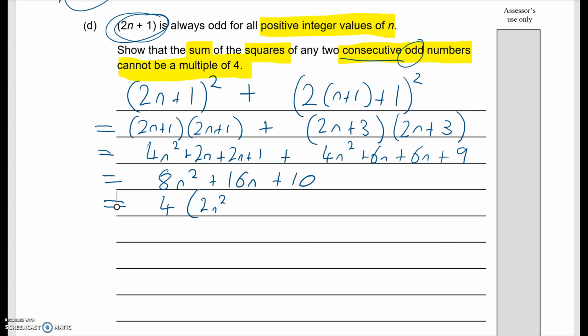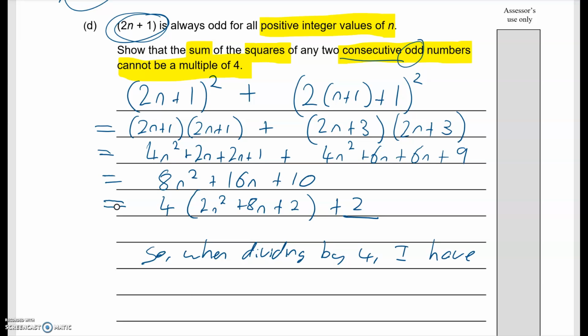That leaves me with 2n squared plus 8n. Oh no, 10 can't be divided by 4. The closest we can get with a whole number is 2. 4 times 2 is 8. But that gives us a remainder of 2. So, when dividing by 4, I have a remainder of 2. So it cannot be a multiple of 4.